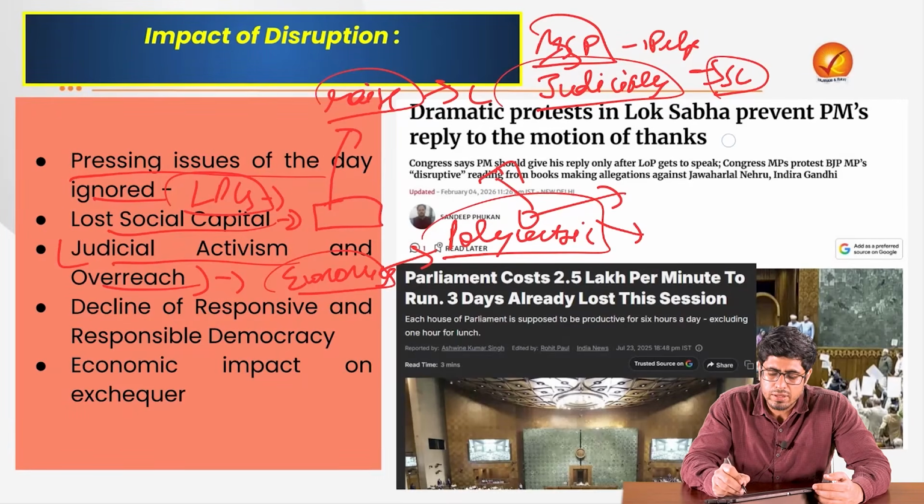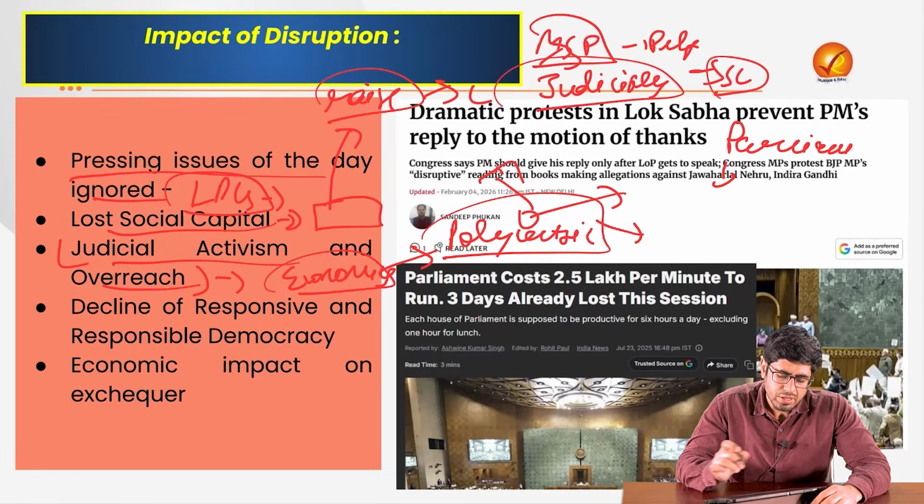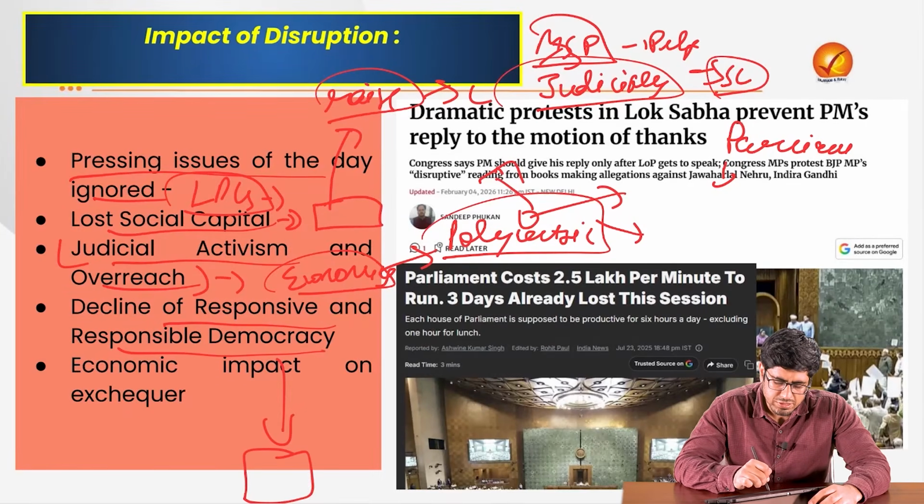But then if the parliament house is getting disrupted, if they are not discussing the issue thoroughly, then the affected person has no recourse. There is a decline of responsive and responsible democracy, because we see a lot of debate being taken up for frivolous issues and not for the important issues that we discuss. And the economic impact on the exchequer is humongous.